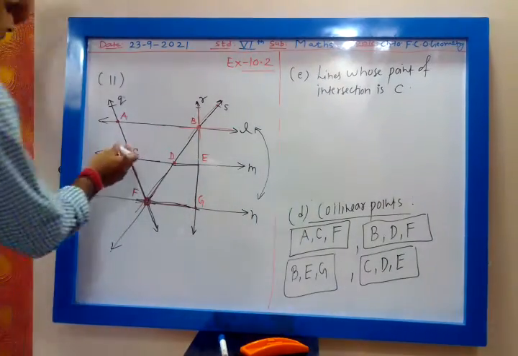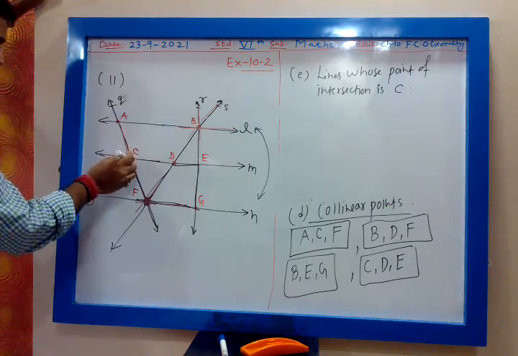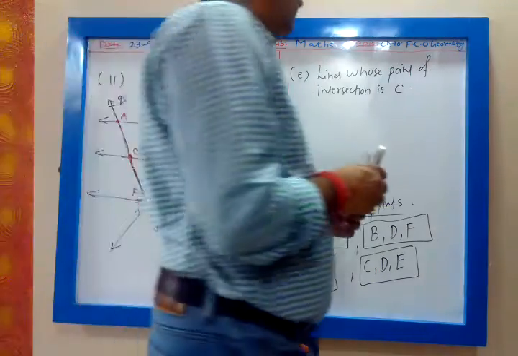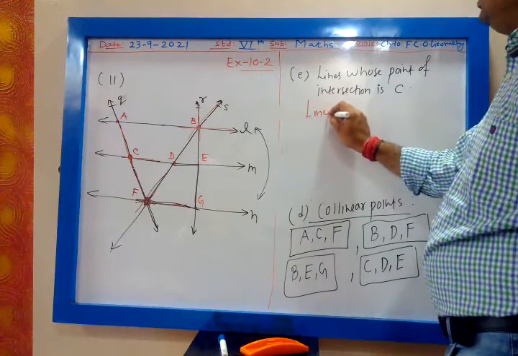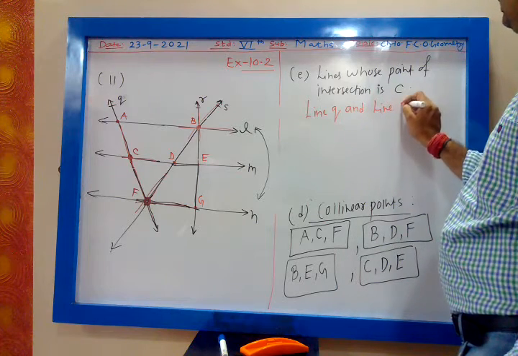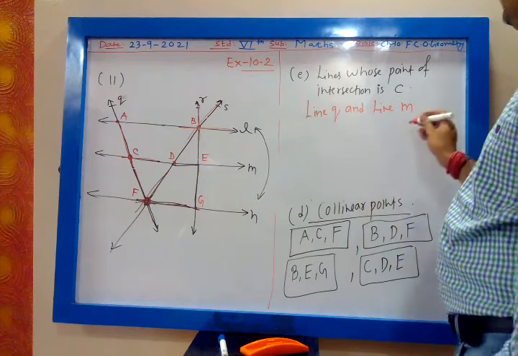This is my point of intersection, no, my dear. Which lines? Line Q and line M. Is it clear? Line Q and line M. Their point of intersection is C.